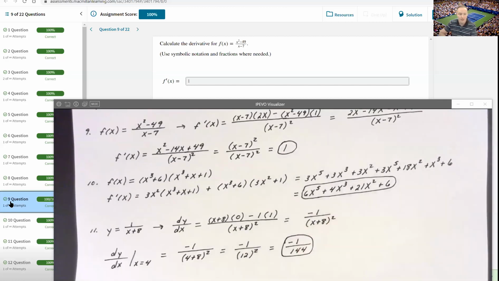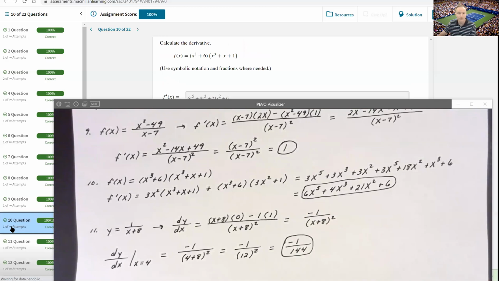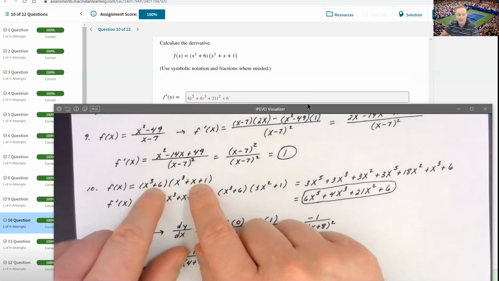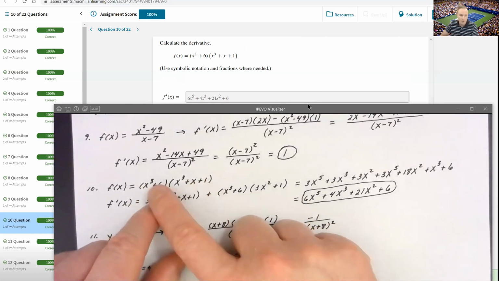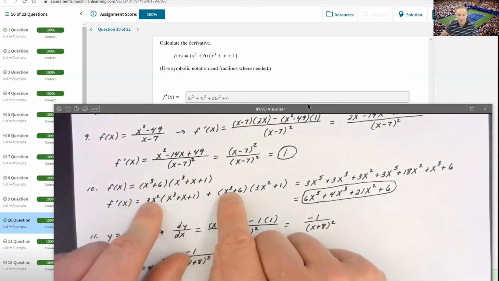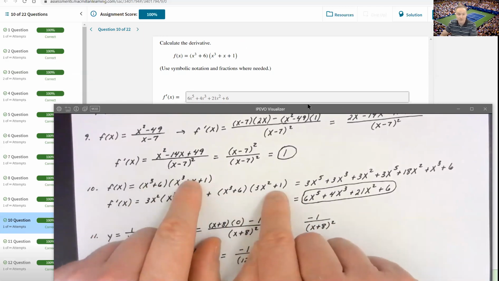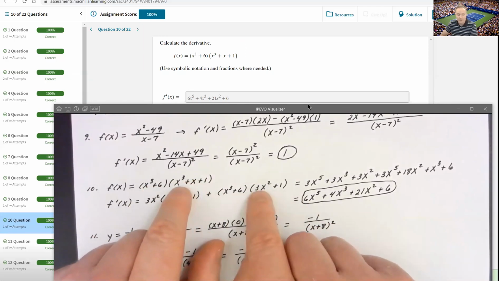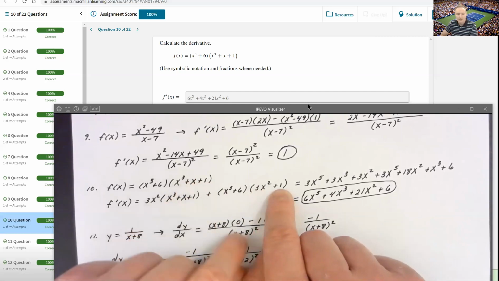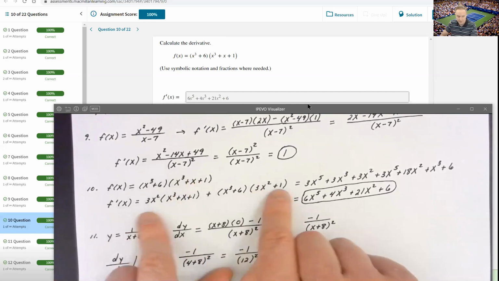Now, looking at number 10 here. Again, they gave me a product rule problem, and it wasn't a very bad one. In order to take the derivative of any product, I say, okay, derivative of the first term: derivative of x cubed is 3x squared. Of course, derivative of 6 is 0. So derivative of the first times the second, plus the first term times the derivative of the second. Derivative of x cubed is 3x squared, derivative of x is 1, derivative of 1 is 0. So I have my derivative taken correctly.